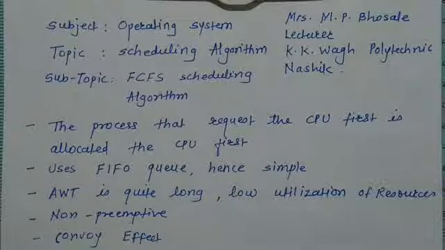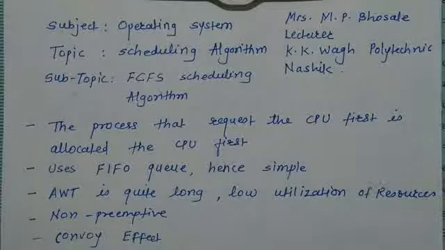Likewise, the process at the head will be given to the CPU first, then the next process, and likewise all processes will be executed as first come first serve. Sometimes for this algorithm the average waiting time is quite long, and the utilization of resources like CPU and IO devices is low. That we will see in the example.